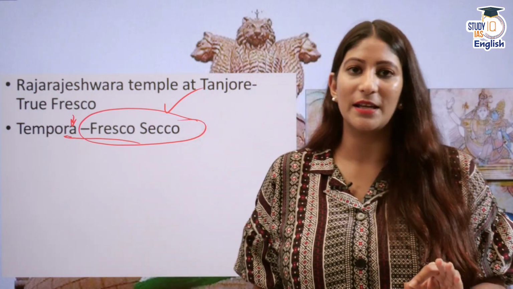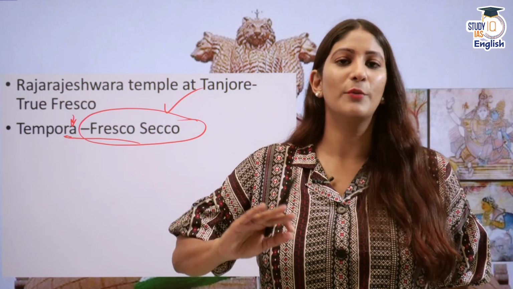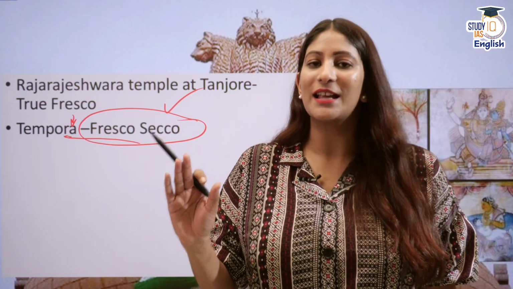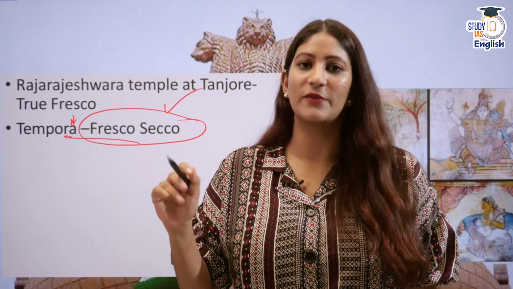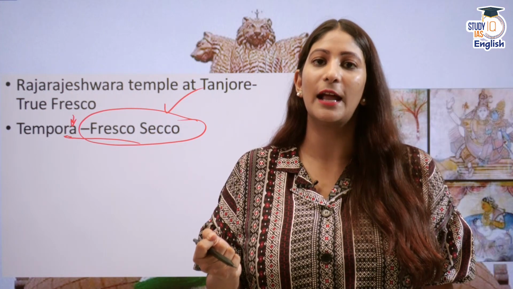True fresco means that a thin layer of lime plaster is ground and put on the wall, and while that plaster is wet, coloring starts right then, so that the colors get deep into the lime plaster.